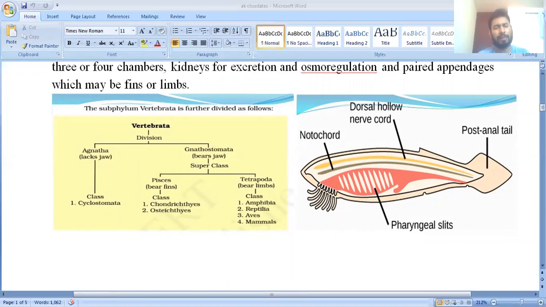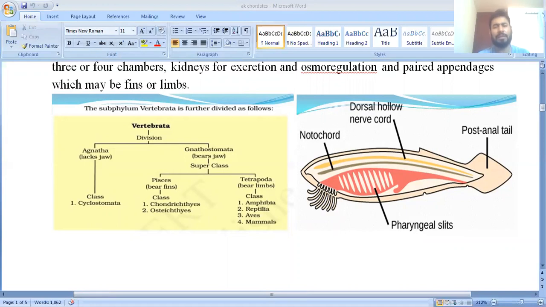They have one class known as Cyclostomata. Cyclo means circular, stomata means mouth, so a circular mouth. The second division is Gnathostomata, meaning having jaws. These are further classified into two superclasses. One is known as Pisces.